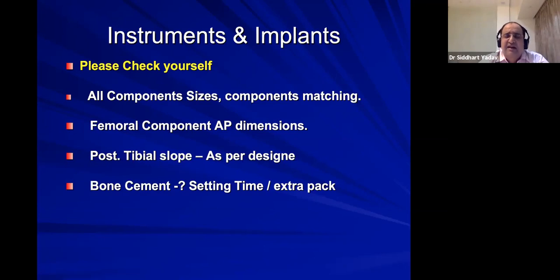Femoral component anteroposterior dimensions, you must be aware of with the chart. Every company has different dimensions. They cannot copy each other because of the patent. So every company has a different femoral AP dimension, anteroposterior and mediolateral dimension. So you must be aware of the dimension and the ratio. Some companies are too broad, then overhanging happens quite commonly. So whether they have a narrow implant available, that also you must know.